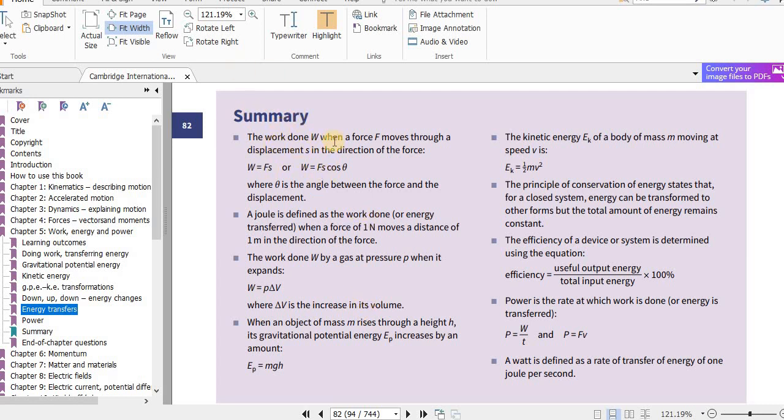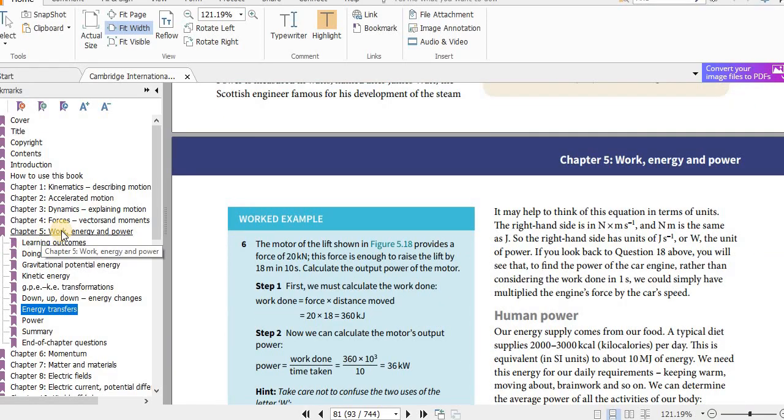Then work done is force into distance moved in the direction of the force, that is also the displacement of the force, and this angle theta is the angle between the force vector and the displacement vector. We will see the details. So let's go to the beginning.